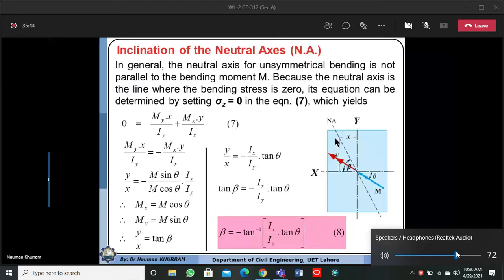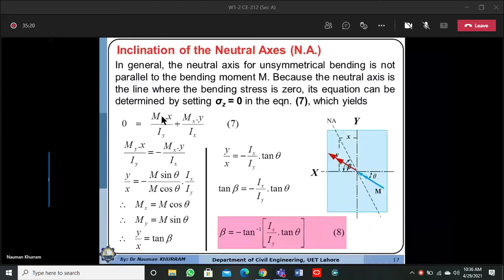So this is the principle of superposition, where we determine the total stress computed due to the stress induced by the moment My, and also the stress due to the moment Mx. So we know that the summation of the stress will be the stress computed by this factor plus this factor.